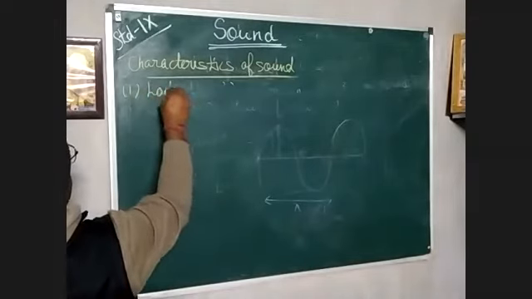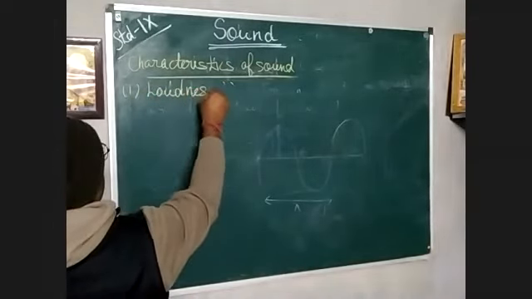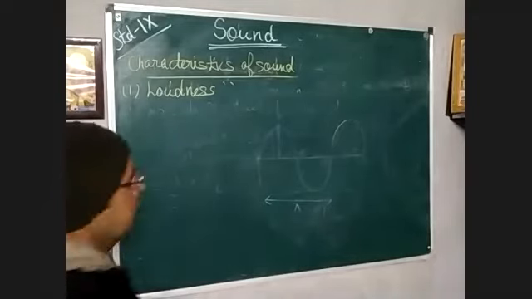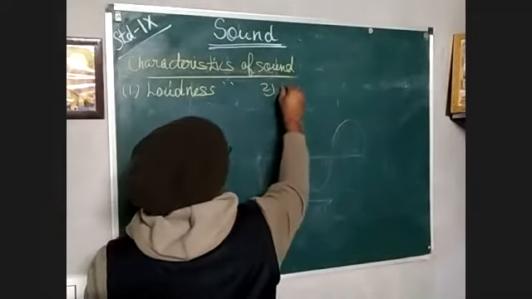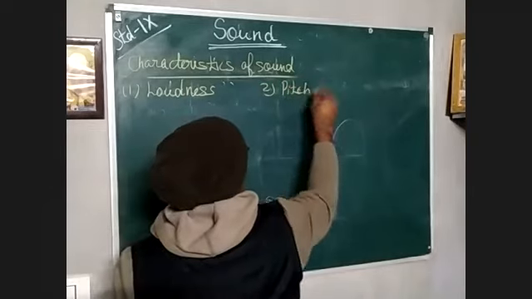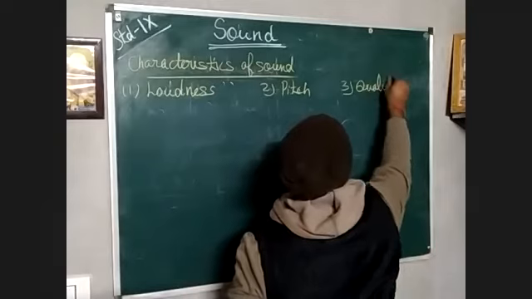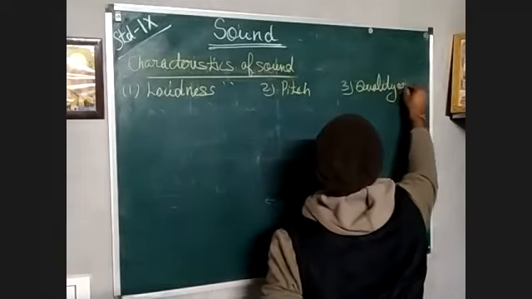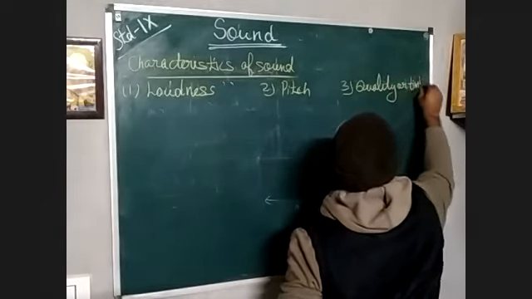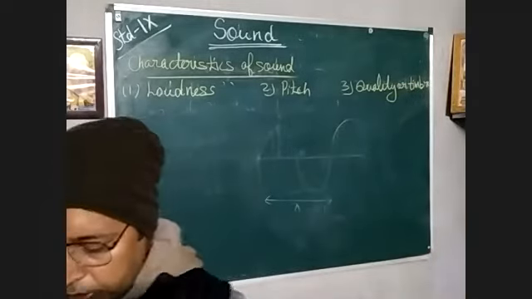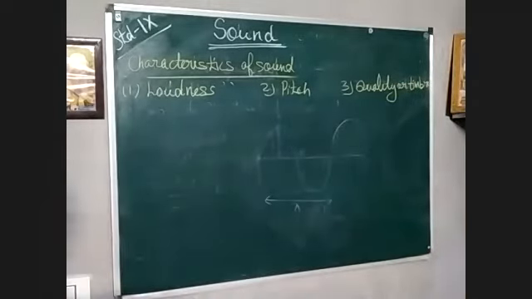First is loudness, second is pitch, and third is quality. We can also call quality timbre. So now we are going to discuss these one by one.